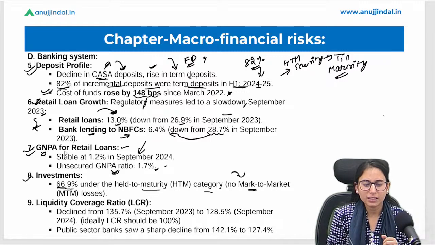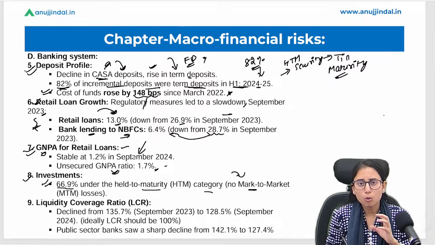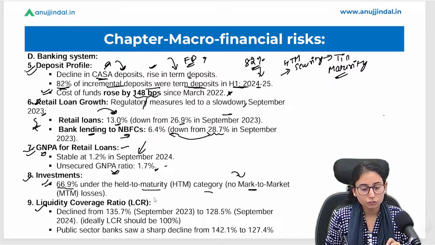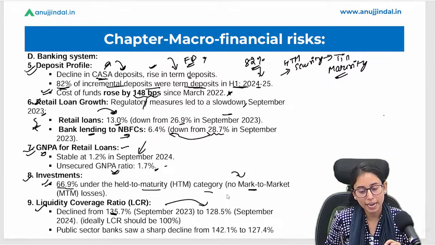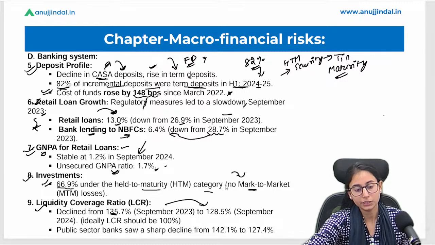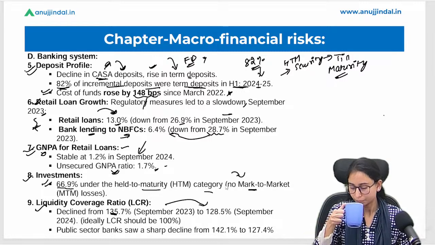And hence we can see from the data that more than 50% of the investment by banks is under the HTM category and not in the M2M category. Okay, now the liquidity coverage ratio has declined from 135.7% to 128.5% in September. We have already discussed this point in the chart as well.